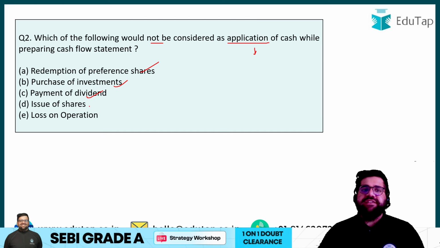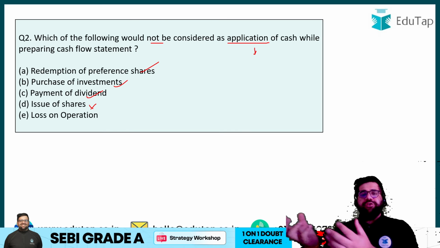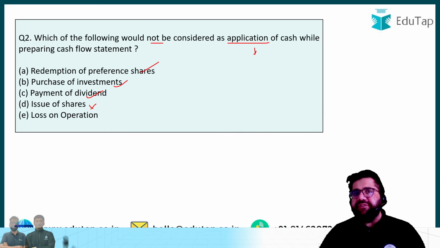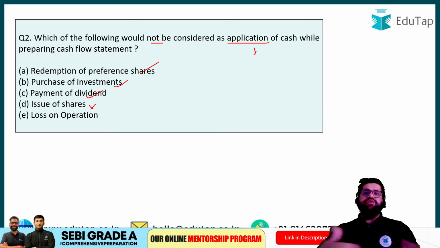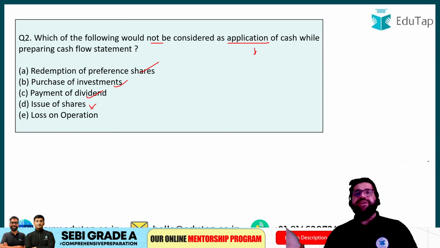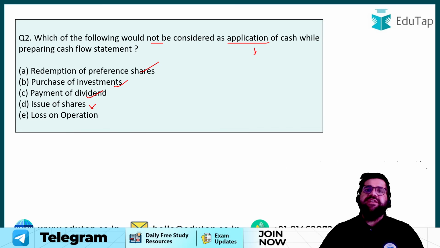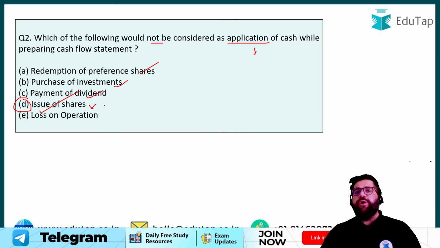Issue of shares is not an application, rather it's a source. Source means what? That you have got some money from this particular activity, right? So if you issue the shares, shares will be issued from your company to the general public and the general public will give you the money, right? So issue of shares is not an application, rather it's the source. It's the source of money. Therefore, my correct answer will be option number D.